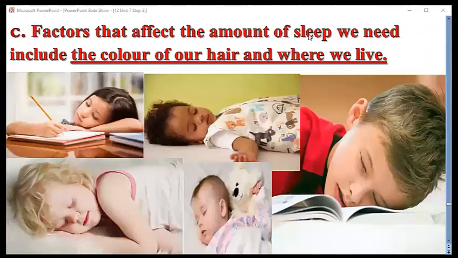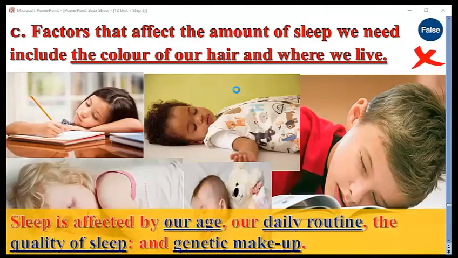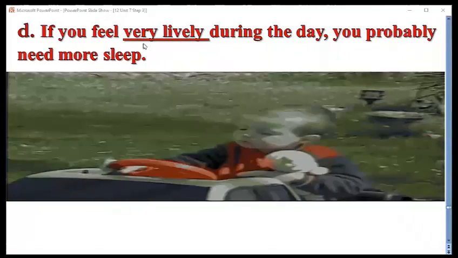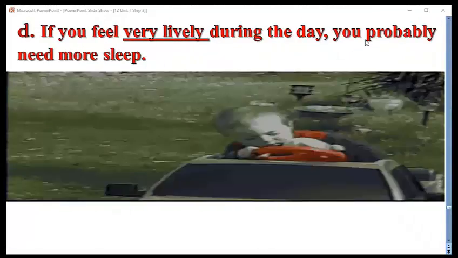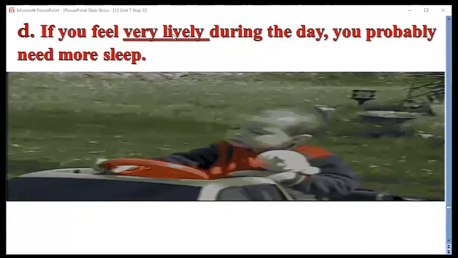Factors that affect the amount of sleep we need include the color of our hair and where we live. I don't think so. The color of our hair does not affect the amount of sleep. Where we live does not affect the amount of sleep we need. So the answer is not true, it is false. Here we would like to see something else. If you feel very lively during the day, you probably need more sleep. Very lively?